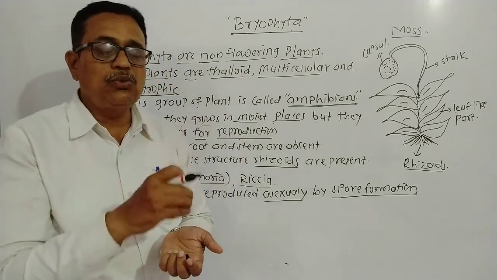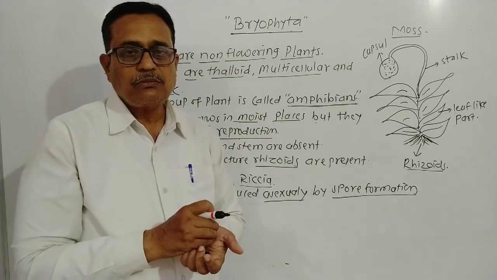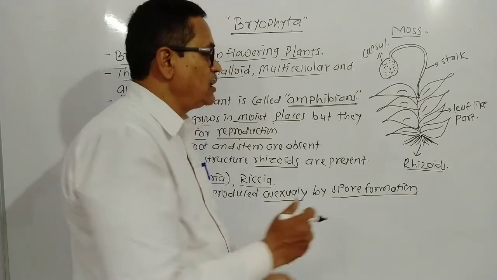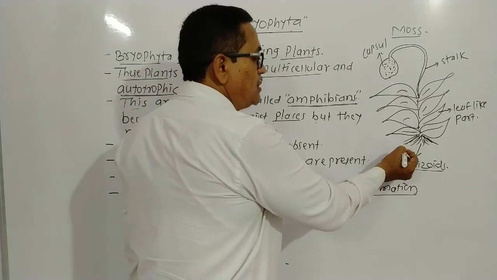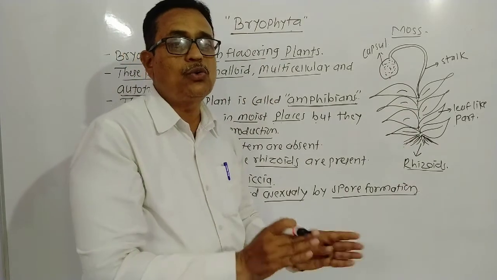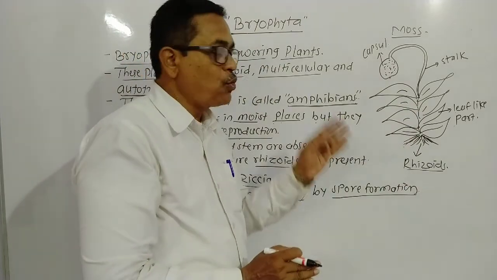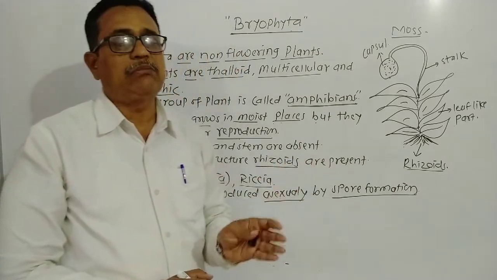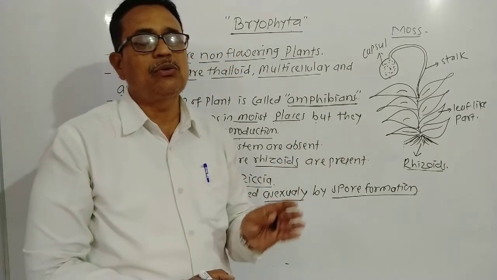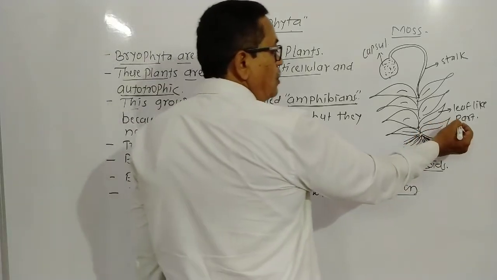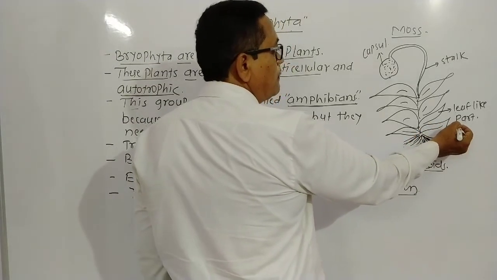They do the function of roots. Leaf-like structures are present, but not true leaves. They have chlorophyll, the green pigment, hence they trap solar energy and carry out the process of photosynthesis.